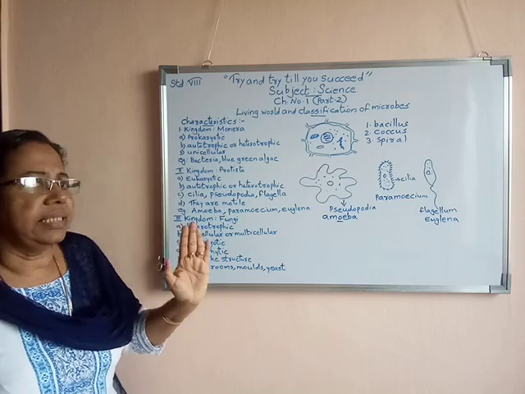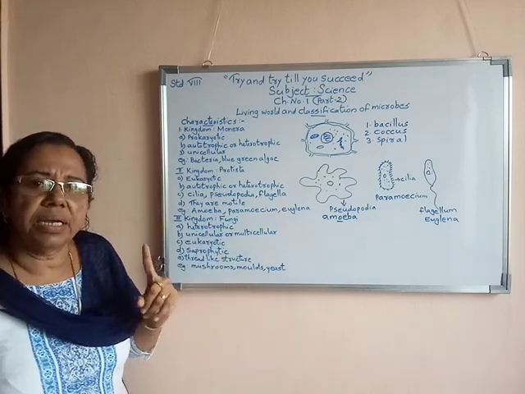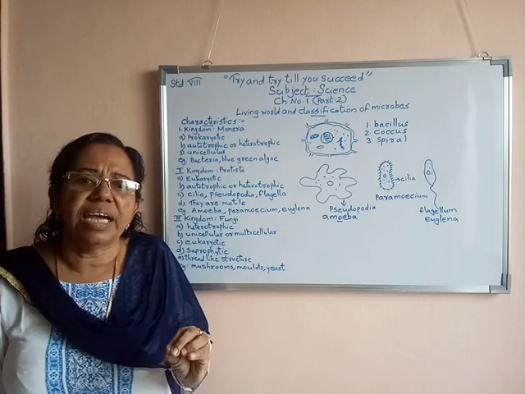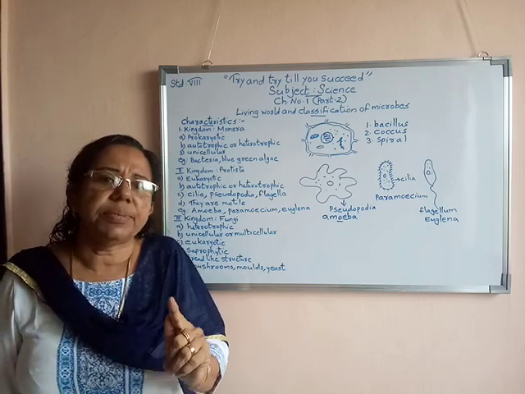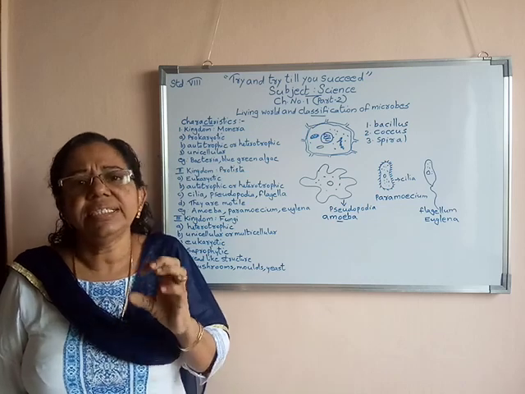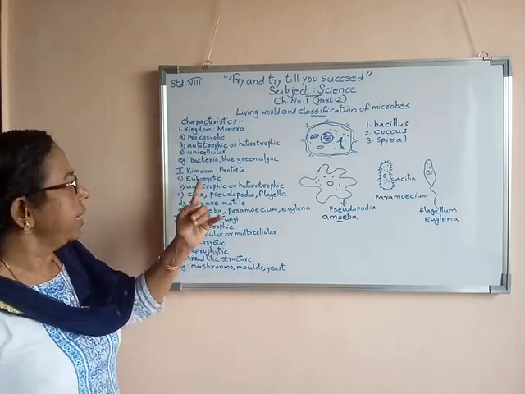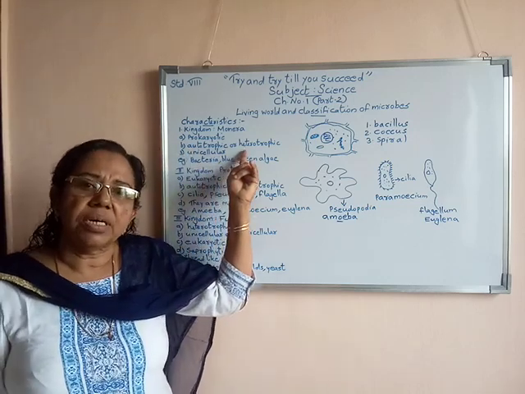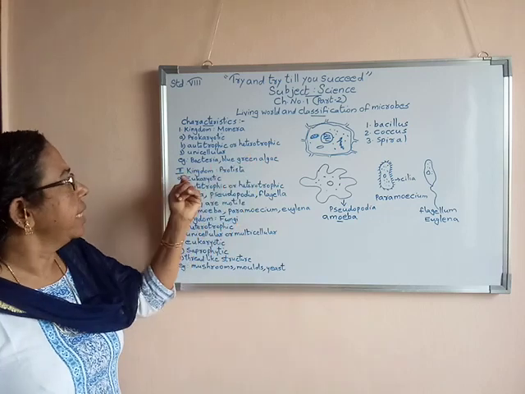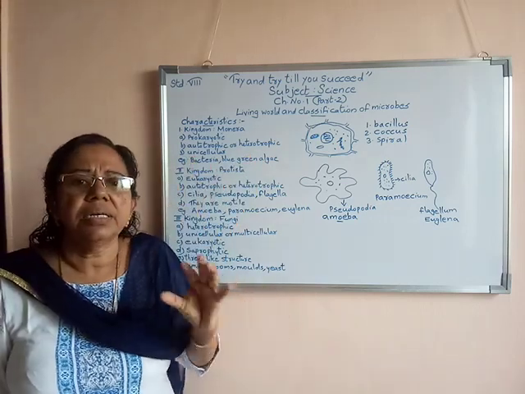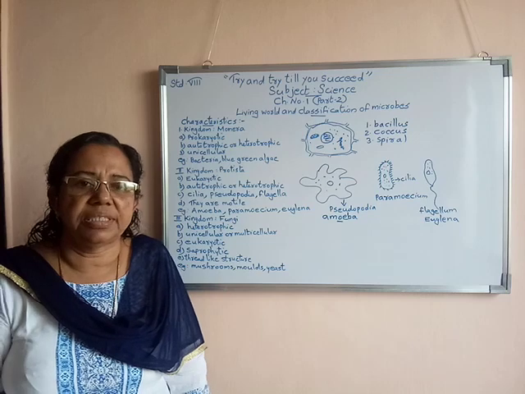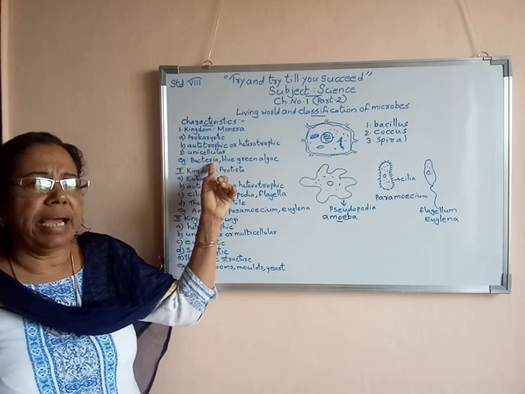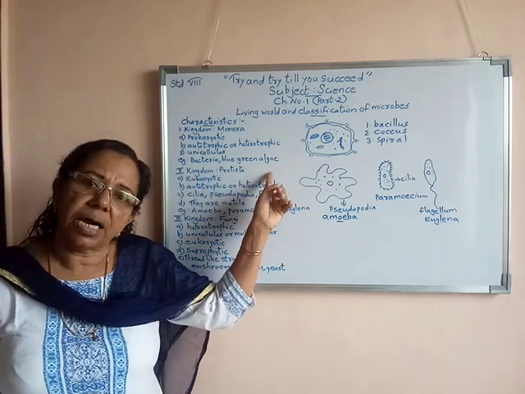Kingdom Monera, its characteristics: they all come under prokaryotic. Prokaryotic means they do not have a distinct, clear nucleus or cell organelles. They may be either autotrophic or heterotrophic. All of them are single-celled organisms, having only one cell in their body. Examples we studied are bacteria and blue-green algae.